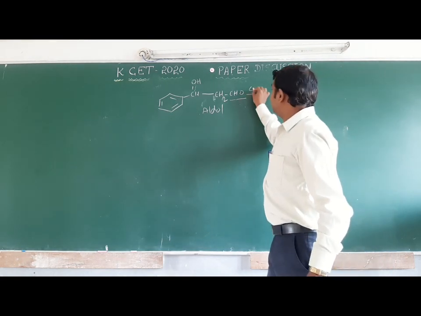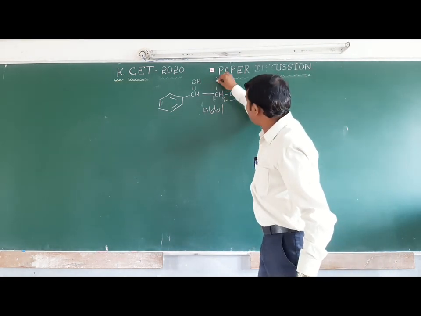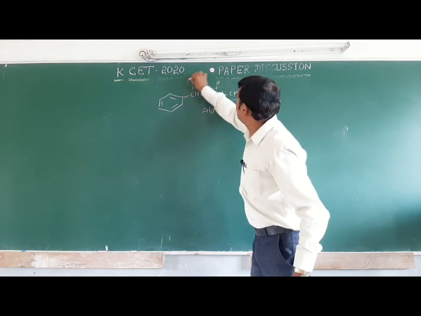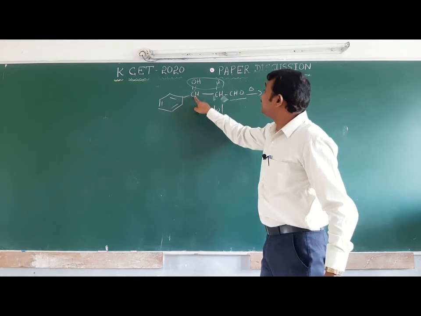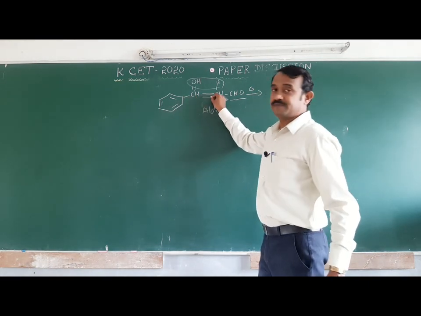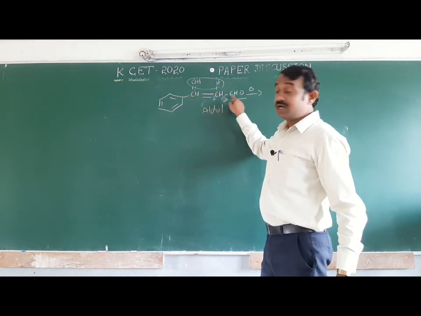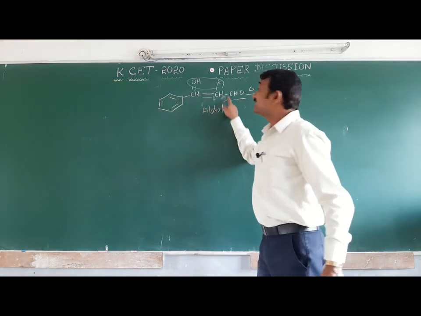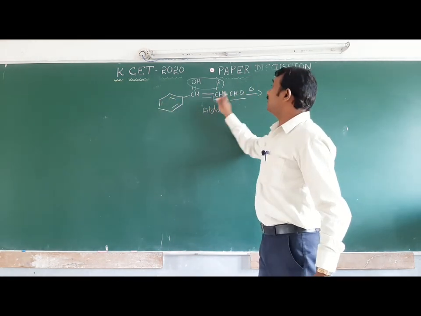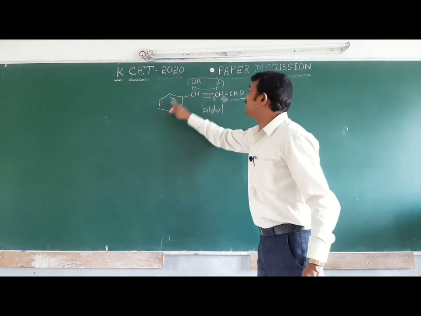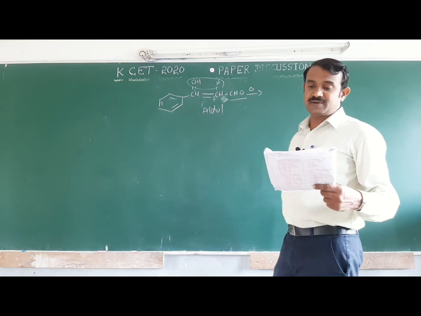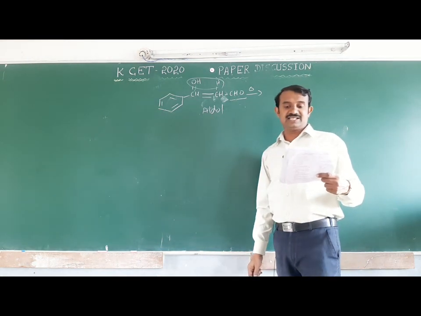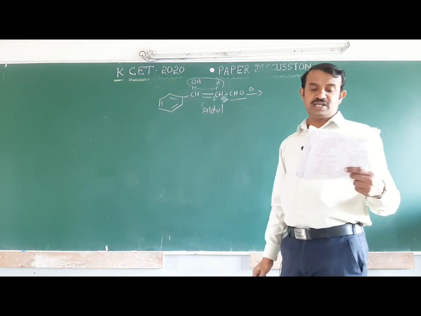On heating, dehydration occurs and we get C6H5CH=CHCHO, cinnamaldehyde. Here chloride means cinnamyl chloride, here acid means cinnamic acid. This is cinnamaldehyde that will form. Of the options given, option A is cinnamaldehyde. That is one of the important ones.